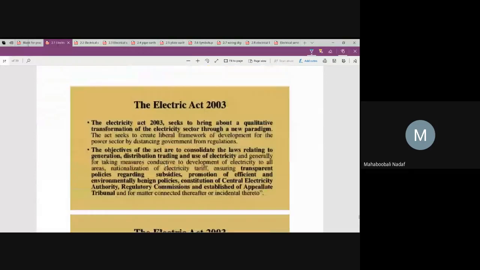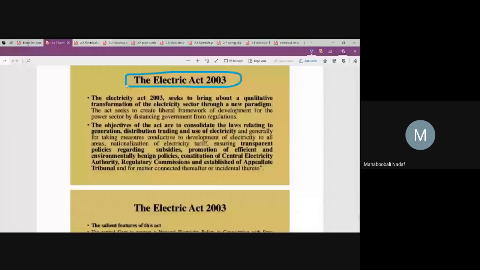And the last one: whatever work you are going to execute should be in accordance with a government act, which is called the Electricity Act 2003. Here the normal guidelines have been given: how the policies have to be formed by the government authority, how the license should be given to the contractor, and what should be the type of drawing. So according to this Electricity Act 2003, the work should be carried out. Is that okay?